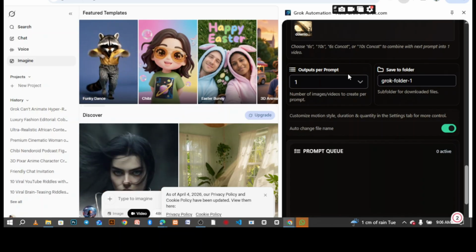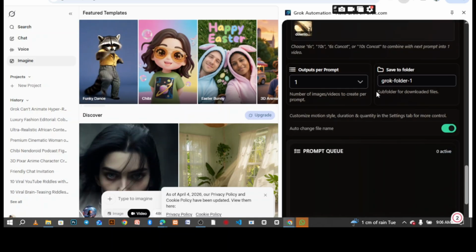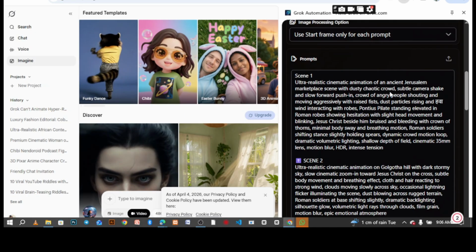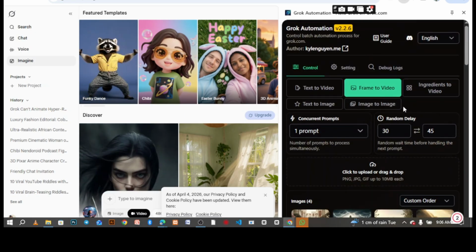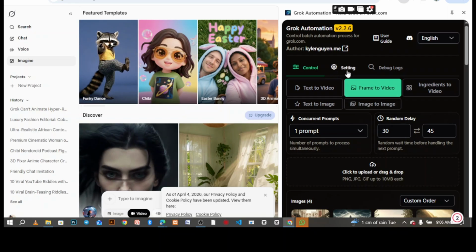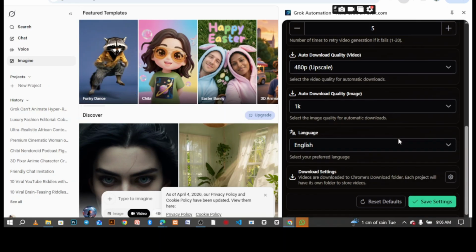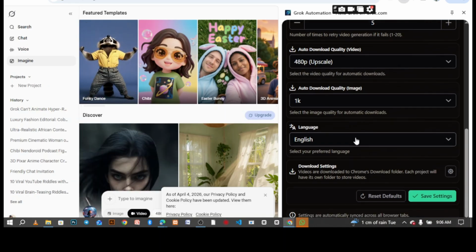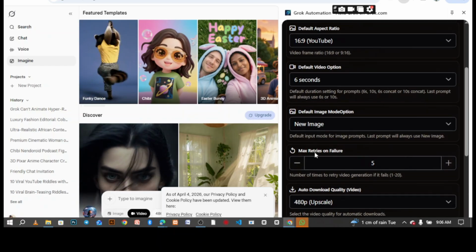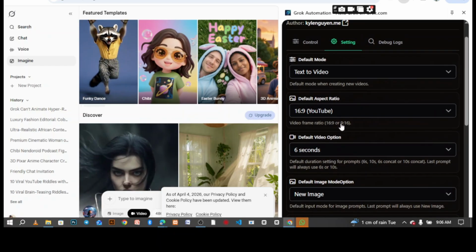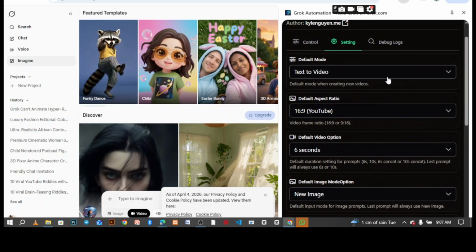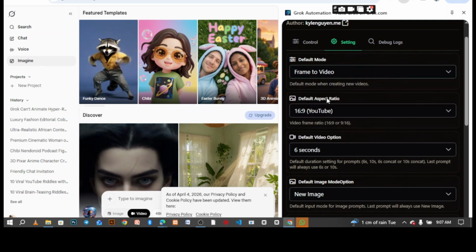Guys, are you ready to see this? Now remember, this is going to generate automatically. Save to folder: it's going to generate a folder automatically for you, and that is where it will save. The output will be one output per prompt. Do you understand? Okay, guys, are you ready to see what is going to happen?